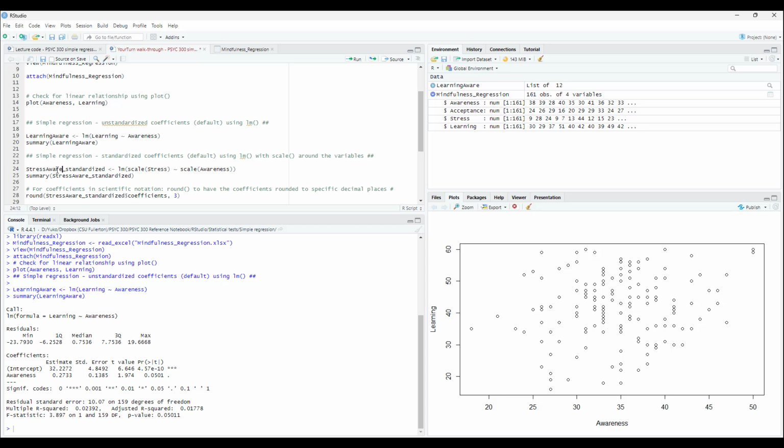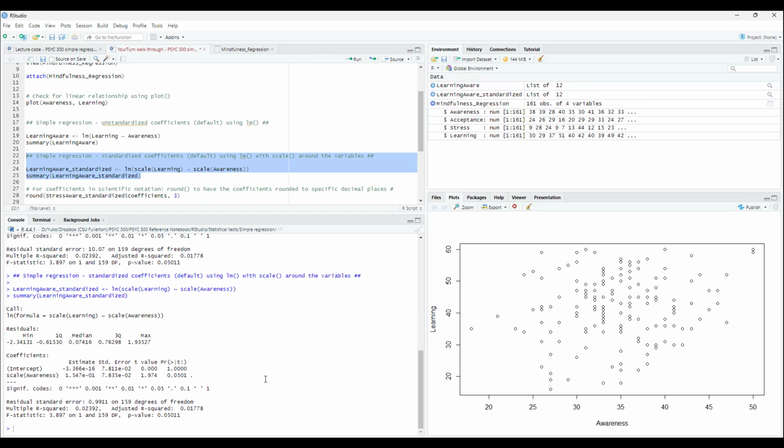And so if you wanted to just go ahead and replace the code, you can do it in multiple different ways, but I might just do something like this. And then replace the dependent variable. And so here, again, I'm running a regression model and saving it, this time as standardized model. I've labeled it as such, and then I have put scale around each of these variables to convert them to z-scores or standard deviation units, and then getting a summary of that model. And so let's try running that. And so here we have it.